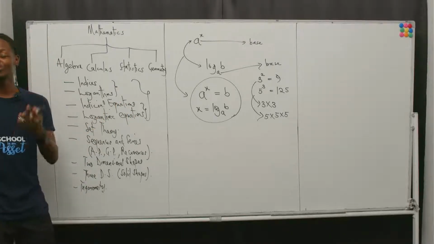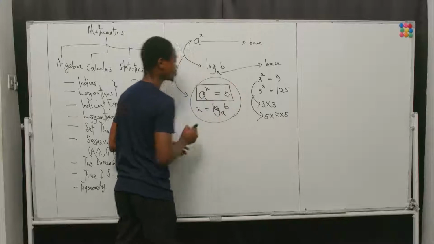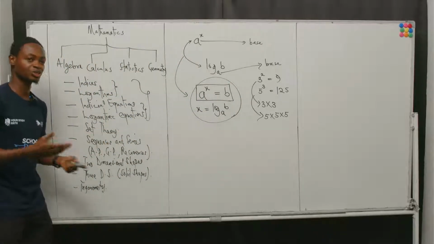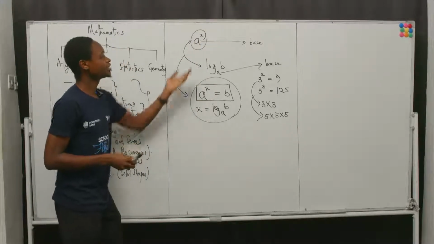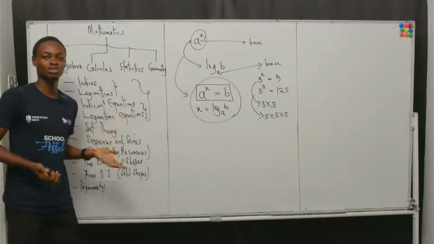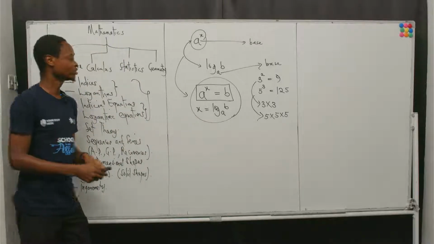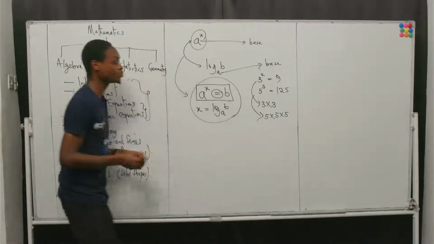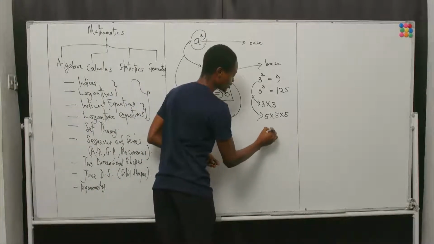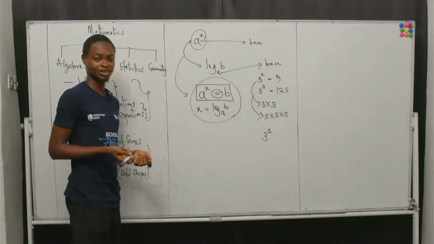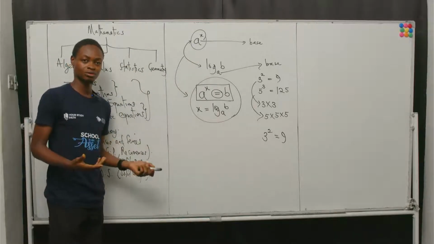In fact, if you have not noticed, this first expression is in fact an equation. Now, what is the difference between an expression and an equation? This is an expression. Why? Because you cannot see any equal to symbol in it, right? An expression becomes an equation when the equal to is added to it. So if I just write 3 squared, that's just a numeric expression. But the moment I say 3 squared is equal to 9, then it becomes an equation.